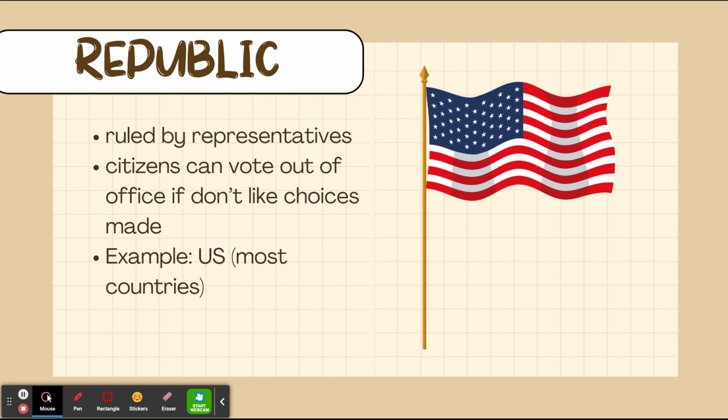So, for example, in the United States, presidents are limited to a 4-year term. The members of the House of Representatives are limited to 4 years. The members of the Senate are limited to 6 years. The state representatives are 4 years. The governors 4 years. So ultimately, if they're not liking how the country is being run, they can choose to vote someone else into office. A republic is the most common type of government, and it is what the United States is considered.